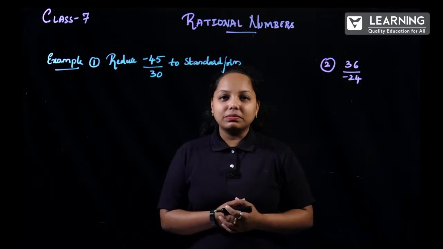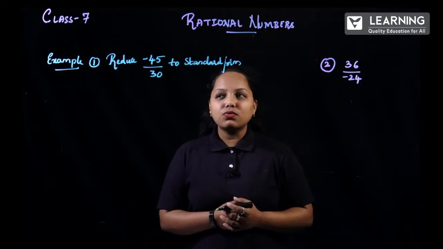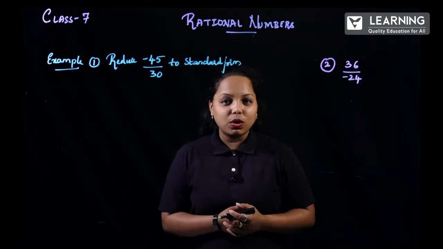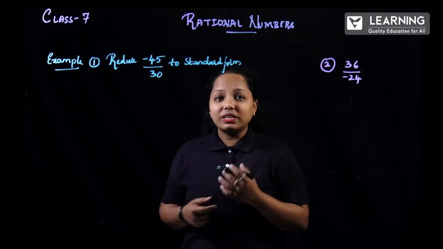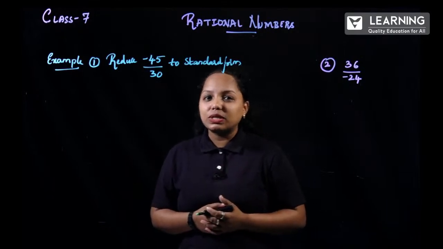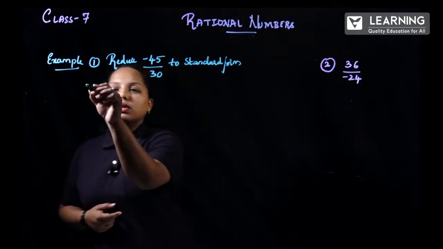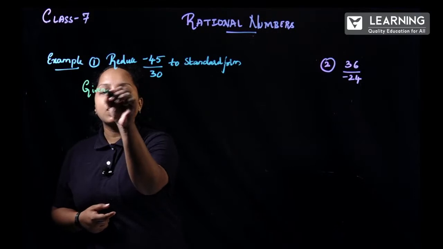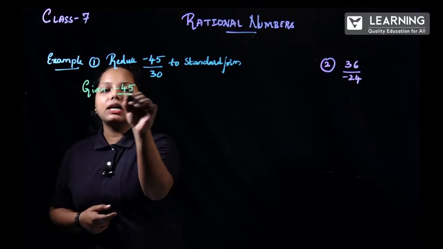The first problem: reduce minus 45 by 30 to standard form. So, is it in the standard form? Obviously no, because 45 and 30 are in the same table. Let us have a look. So, what has been given? Given minus 45 by 30.